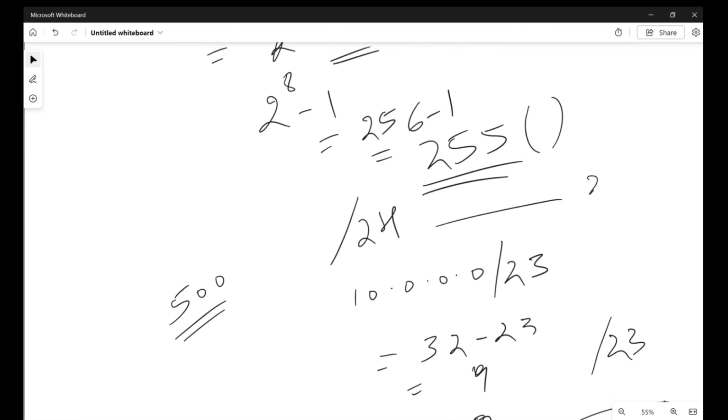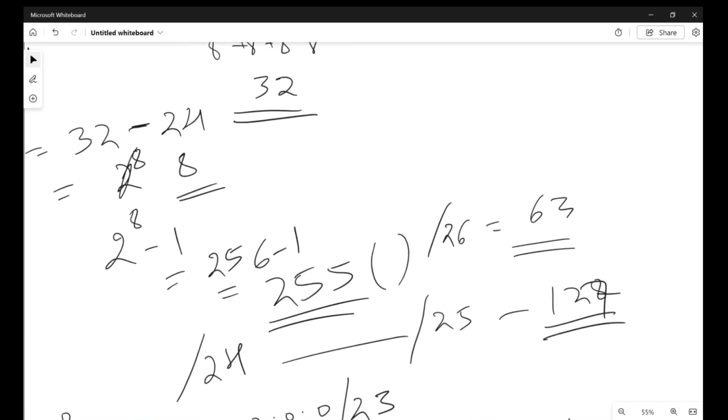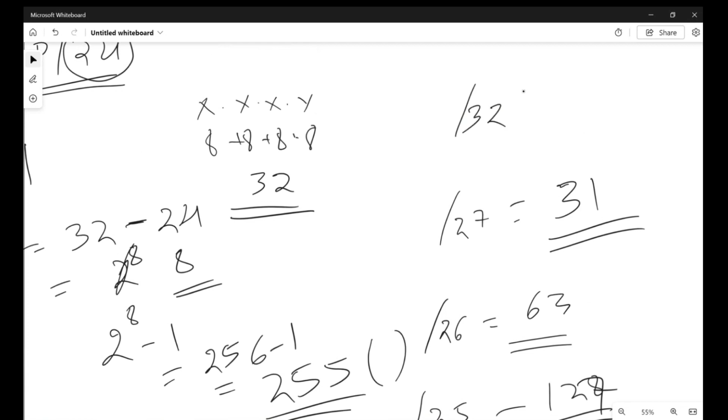Also, if you take /25, it will give you 128 IP addresses. If you take /26, it will give you 63, it is 127, okay, 63 IP addresses. Similarly, if you take /27, it will give you 31 IP addresses. The list goes on until you reach /32, which will give you only one IP address. This is how you need to plan and calculate what segment you need.